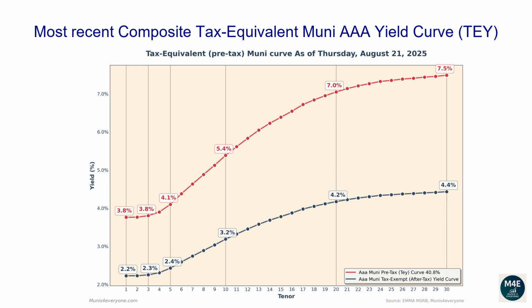The one-year tax-exempt yield is 2.23%, corresponding to a 3.77% tax-equivalent yield for investors in the top tax bracket. The two-year tax-equivalent yield is 3.76%. The 5-year tax-equivalent yield is 4.1%. The 10-year tax-equivalent yield is 5.39%. The 20-year tax-equivalent yield is 7.05%. The 30-year tax-equivalent yield is 7.49%.